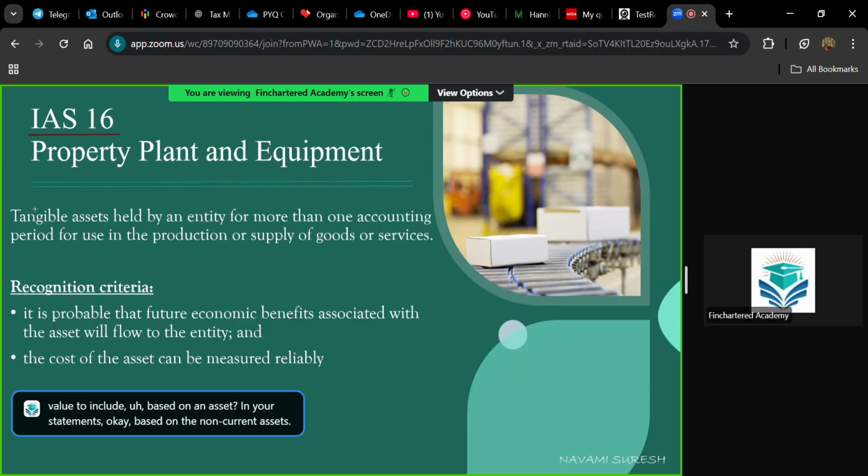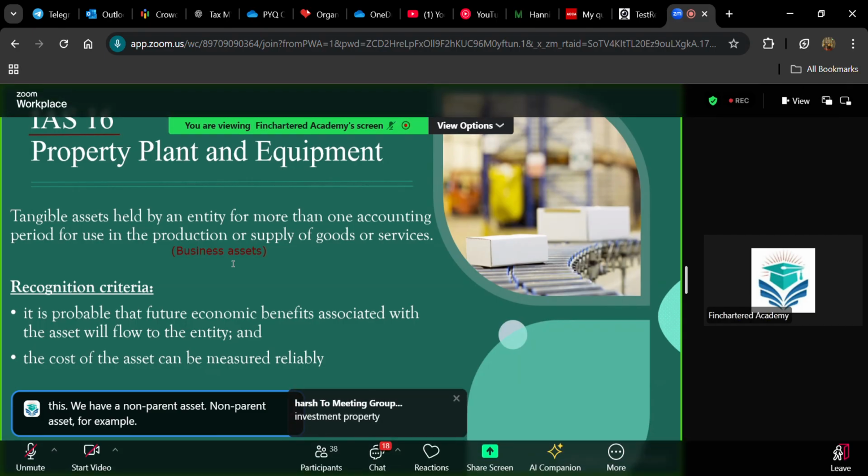And make sure this non-current asset that you are considering under IAS 16 is only based on business assets. Assets that you use for business purpose are treated under IAS 16. So what happens if you have any other assets that are not used for business purpose? For example, if it's used for rental purpose. Anybody know? We have another standard for this. We have a non-current asset, for example, plant and machinery, building, furniture and fixtures.